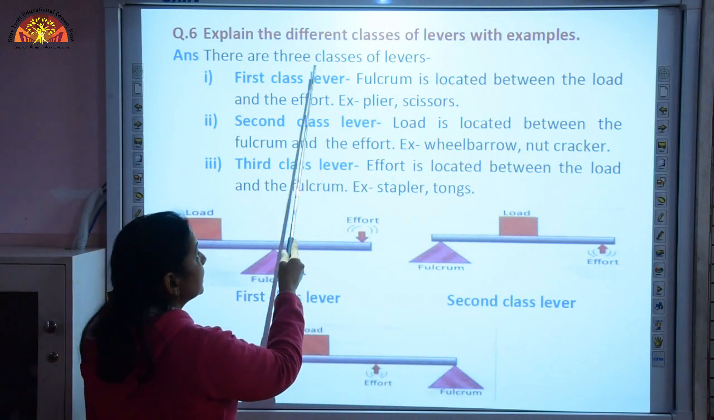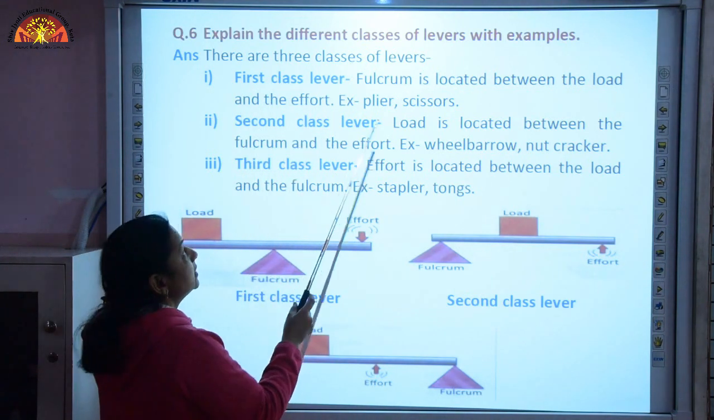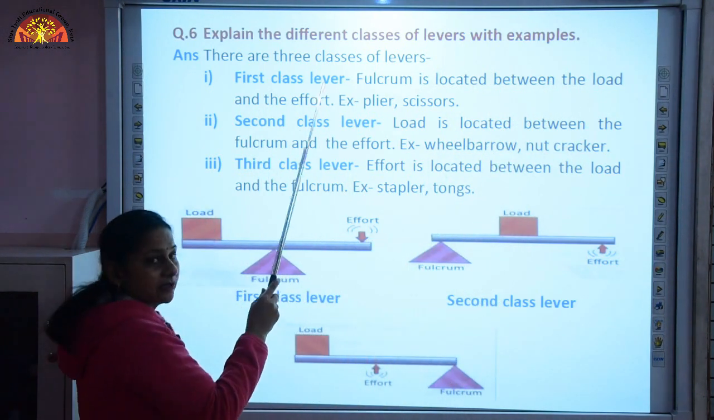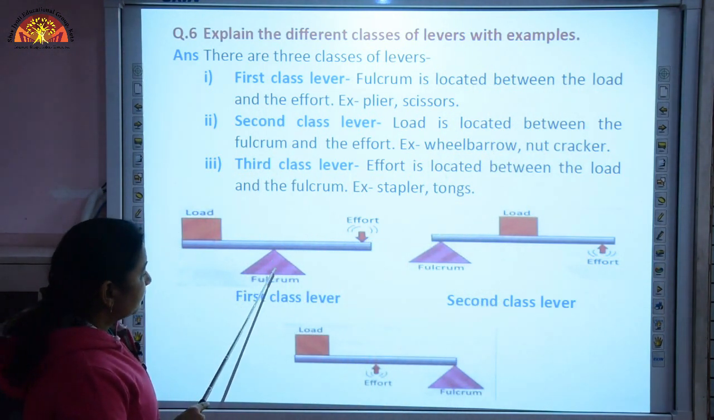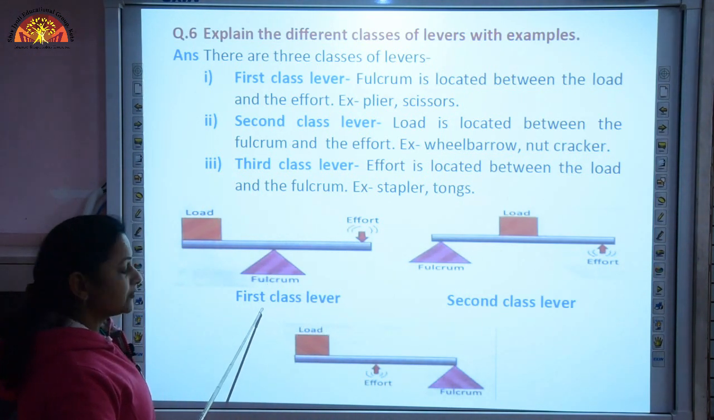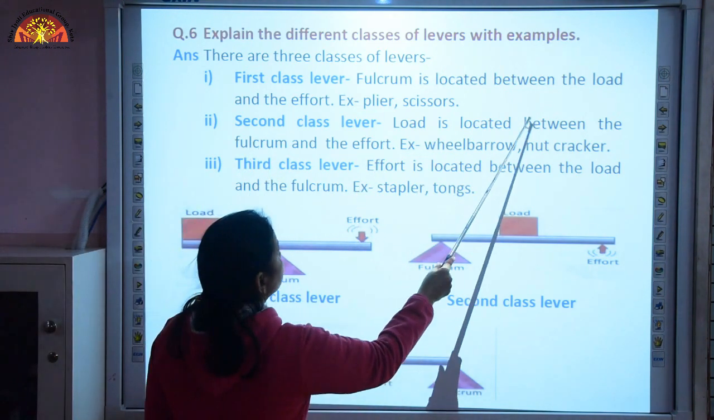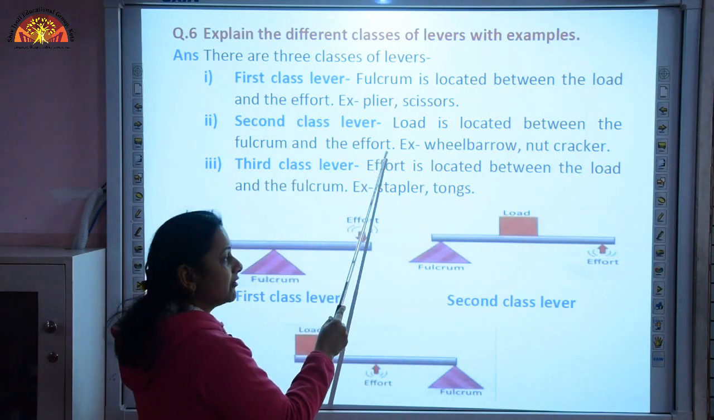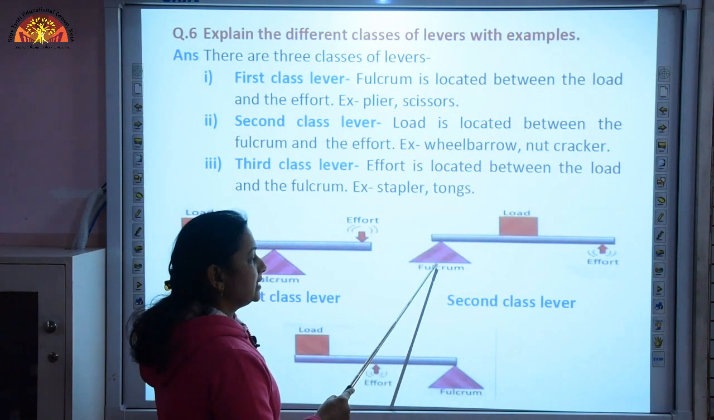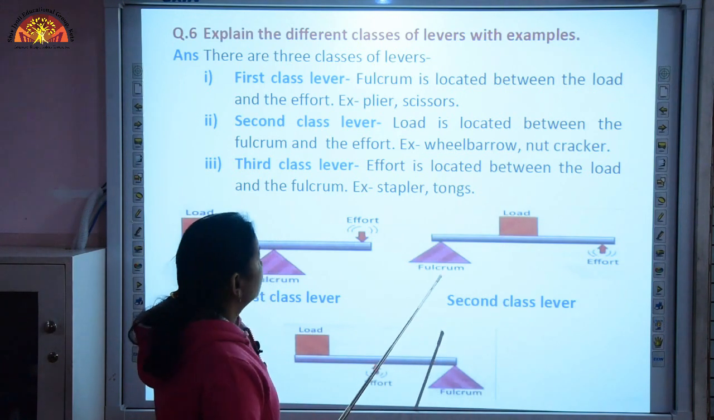Here there are three classes of levers. The first class lever is a lever in which fulcrum is located between the load and the effort. Here you can see in the picture, the fulcrum is located in between the load and the effort. So, this is the diagram for the first class lever. Second class lever, load is located between the fulcrum and the effort. Here in the second class lever, we have the load located between the fulcrum and the effort. So, we are going to label this second class lever.